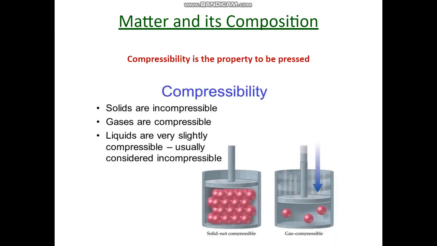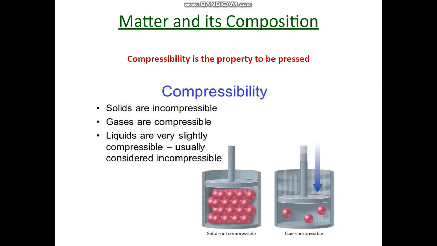Children, now we will discuss the third property of matter, that is compressibility. Compressibility is the property to be pressed. Solid is practically non-compressible, or you can say incompressible. You cannot press a solid. A liquid is compressible to a little extent, but a gas is compressible to a larger extent.